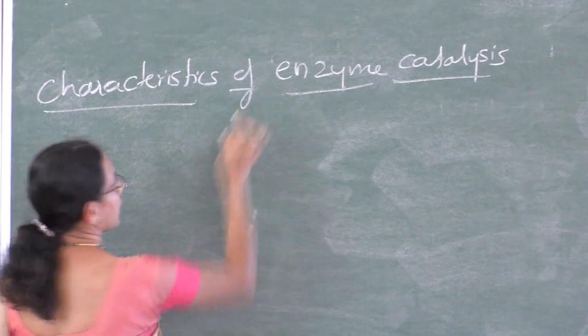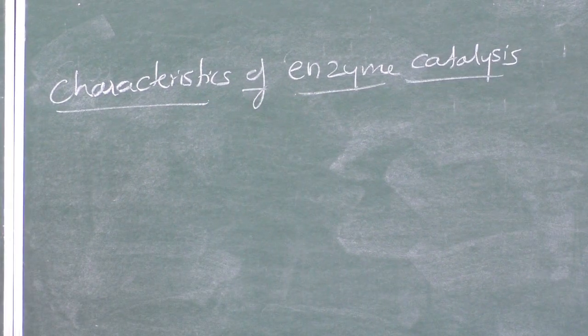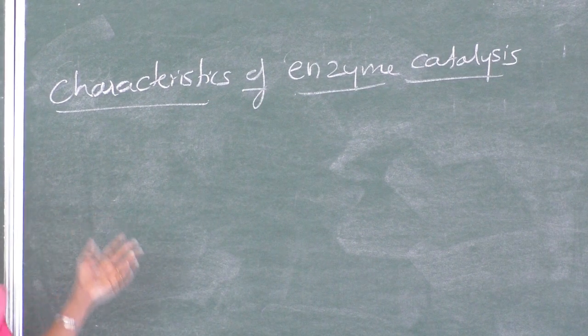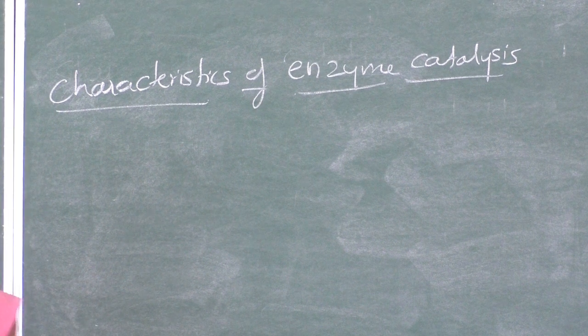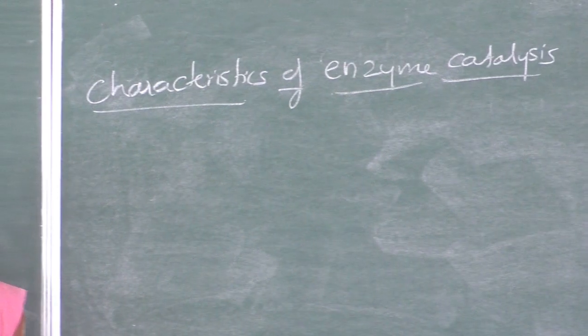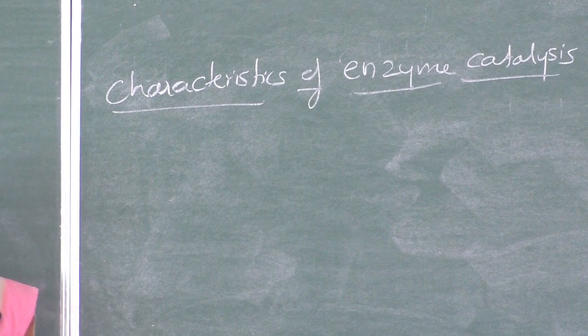So next is the characteristics of enzyme catalysis. We have studied what enzyme catalysis is. The biochemical processes that are carried out by the presence of an enzyme are called enzyme catalysis.